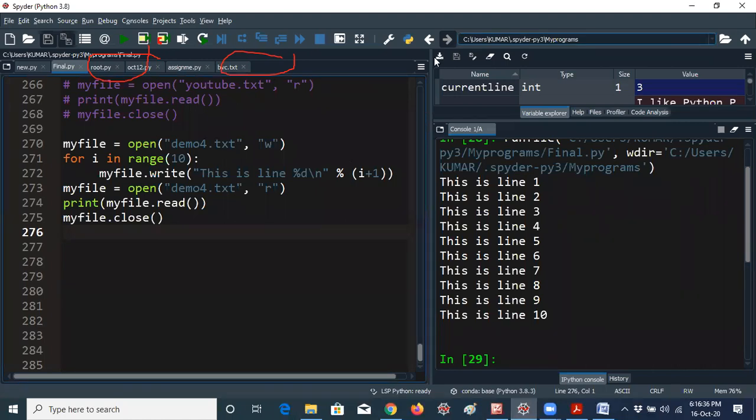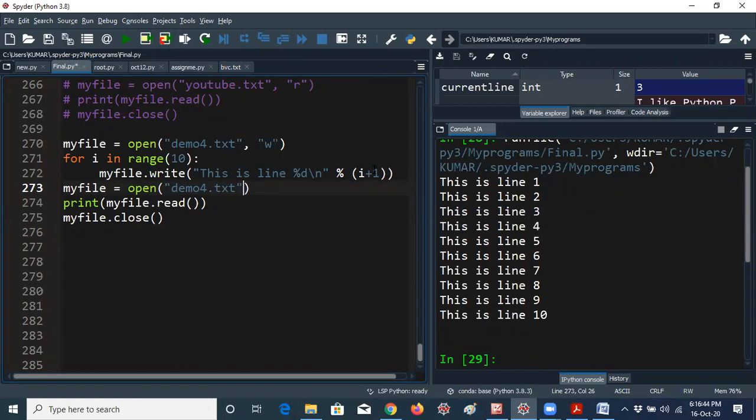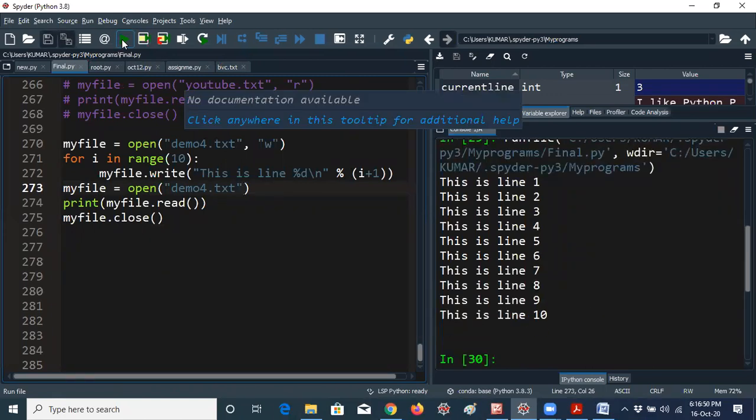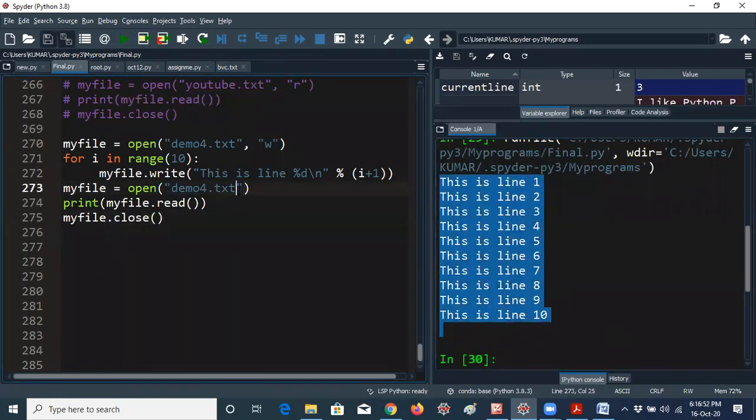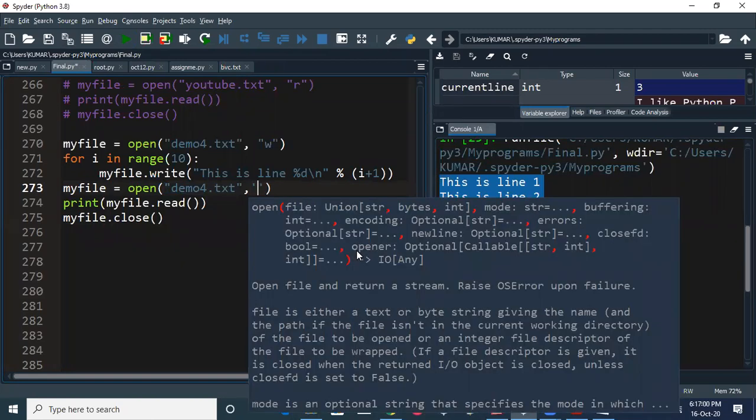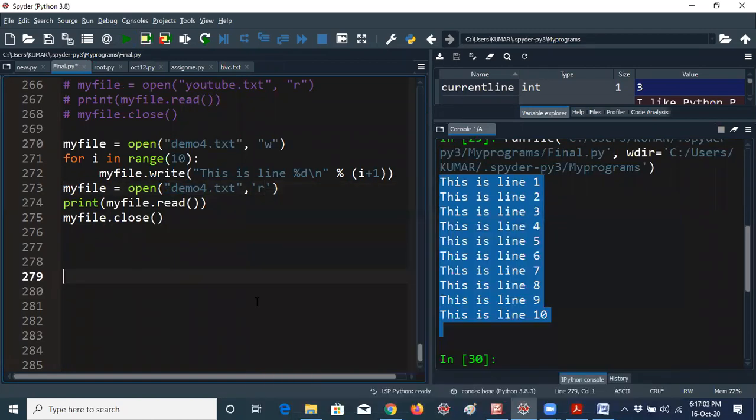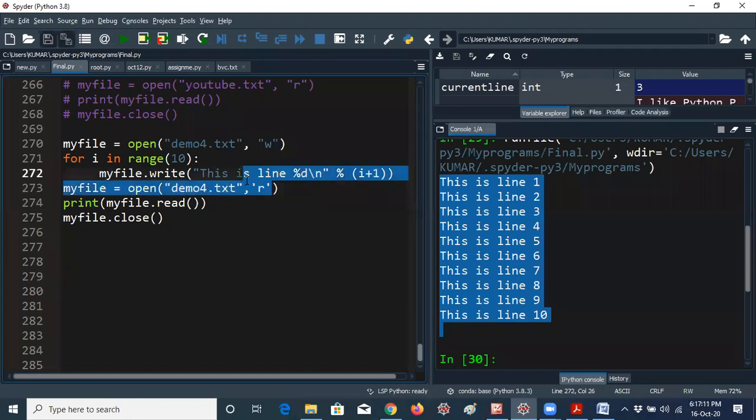I would like to tell one more thing. Python always gives flexibility, I don't know why. Here you don't need to give r once the file is created, but please don't practice it that way, guys. I'm running the same program again, and I'm getting the same answer without giving r also. Once it was created, you can open the same file without using r, but don't use that. I'm telling you because I always do a lot of experiments before presenting to your class, so I always experiment with the programs, but don't try it that way. Automatically it will take the r mode.